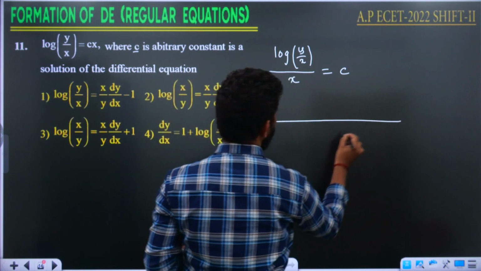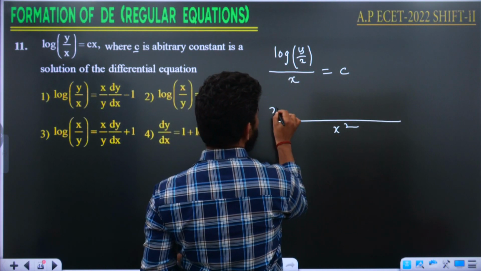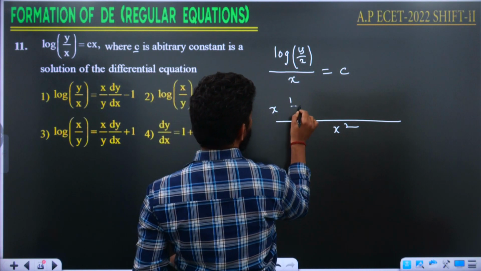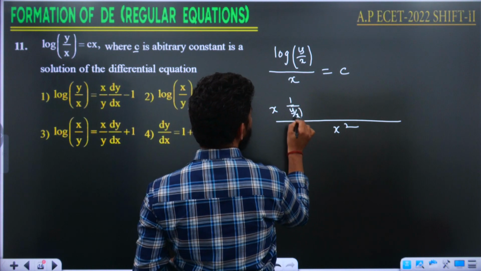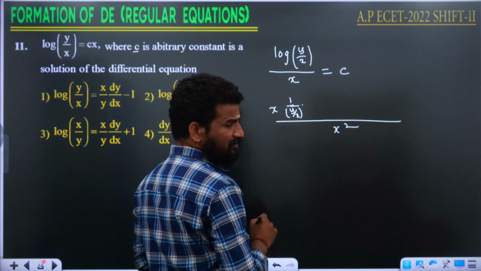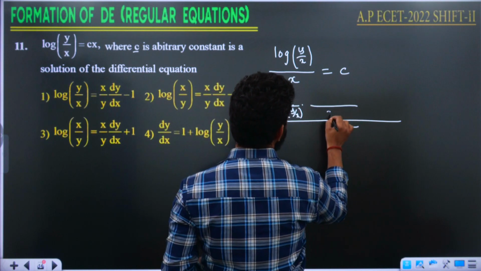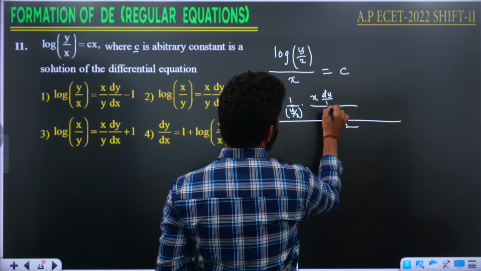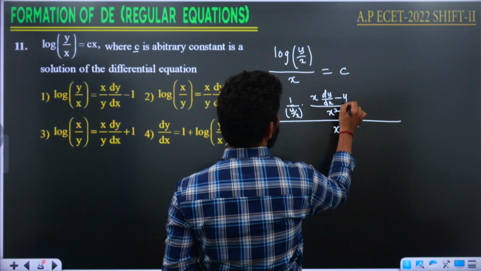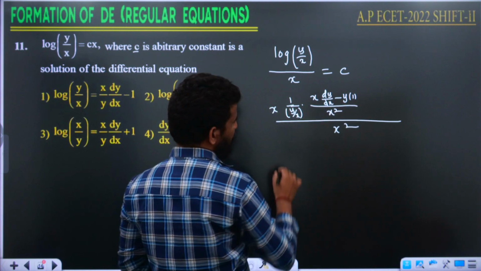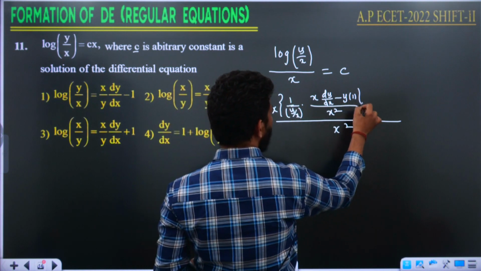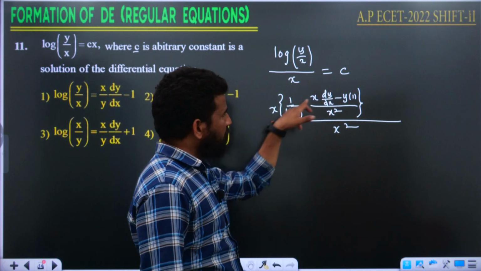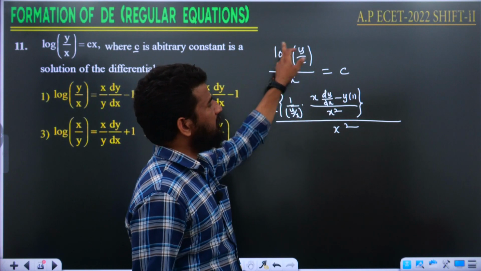Then u by v formula, that is x square, x into log f of x formula. Log f of x derivative is 1 by f of x into f dash of x. F dash of x means derivative of y by x. Derivative of y by x is x square, x into dy by dx minus y into x derivative is 1. This is completely multiplied to only x. This is the u by v formula. We have written v square, v into u dash. This complete value is the numerator derivative.